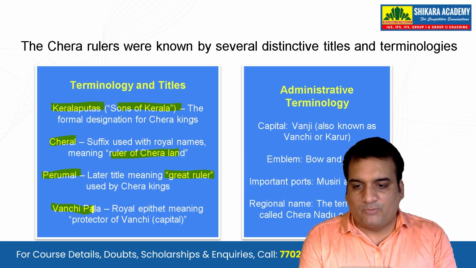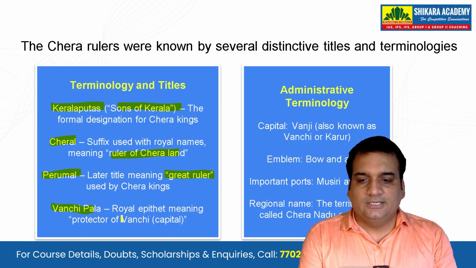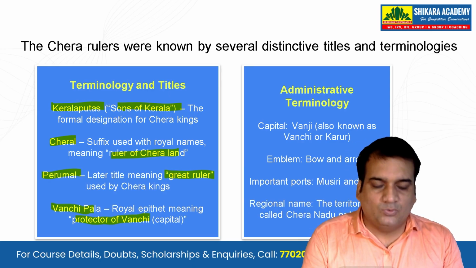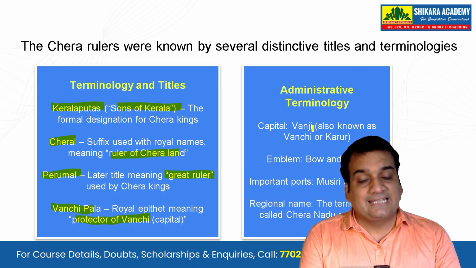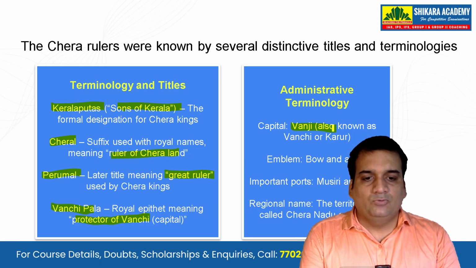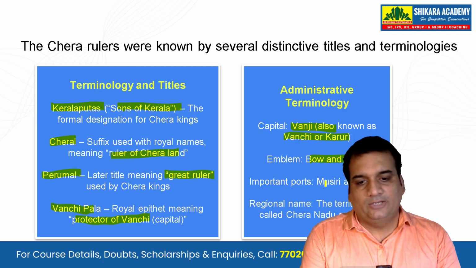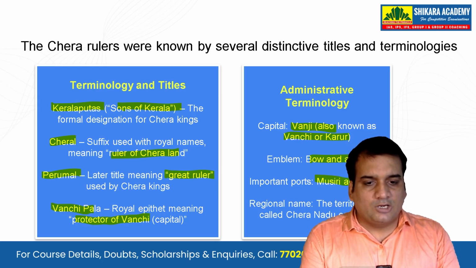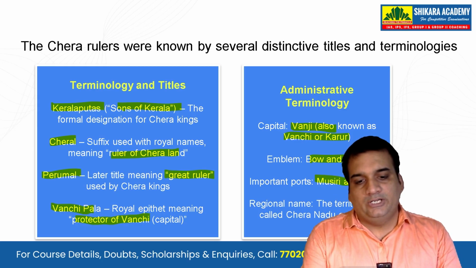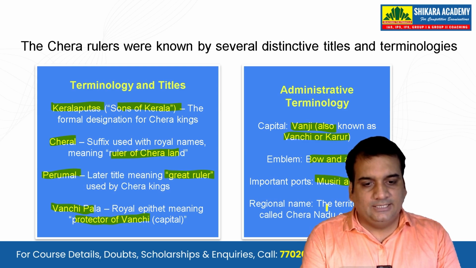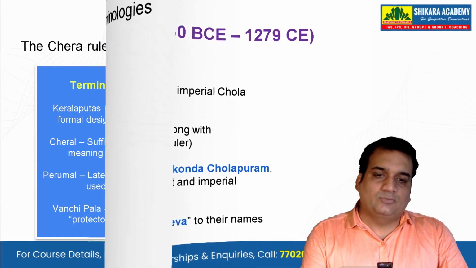And we also have Vanchipala. That means the protector of Vanchi. Vanchi or the Vanji, whatever you call it, was the capital of the Cheras. Capital Vanji, that you have already seen, known as Vanchi or Karur. Emblem was bow and arrow. Important ports, if you talk about Muziri and Tondi, were the important ports, and the regional name was Chera Nadu or Kerala. This is of the Cheras.